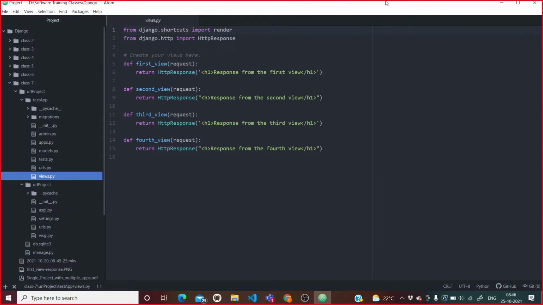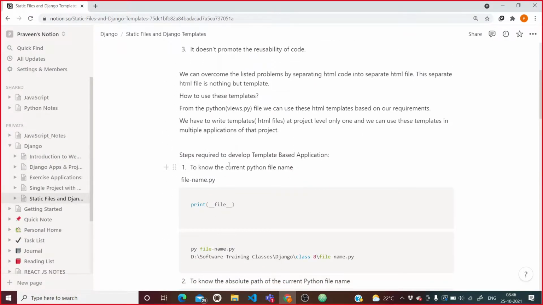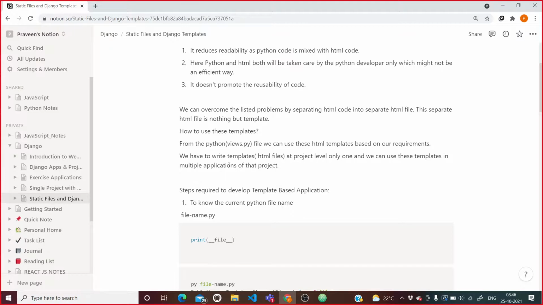Okay, so that's what our try is. Going in that direction only, the first step we did was to create a template-oriented project, where we have a template for the front end side. It means all the HTML code is going to be in the template folder, and all the rest of the backend files or backend logic will be there as it is, as we were studying Django, in the views.py file.